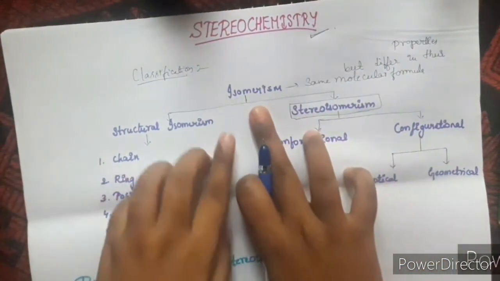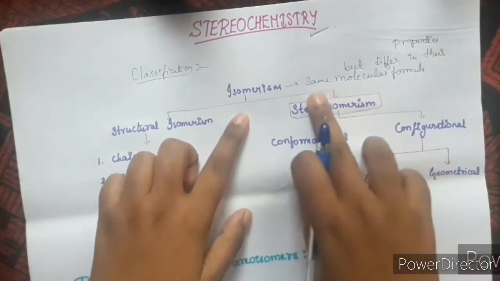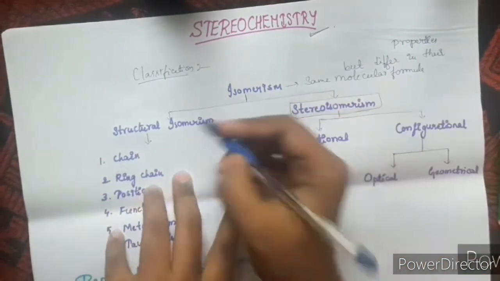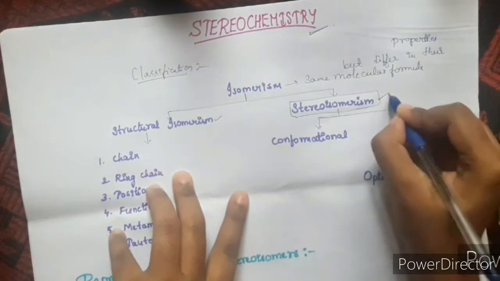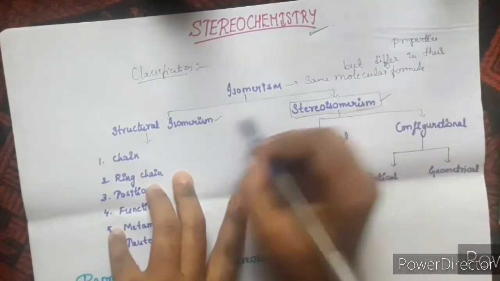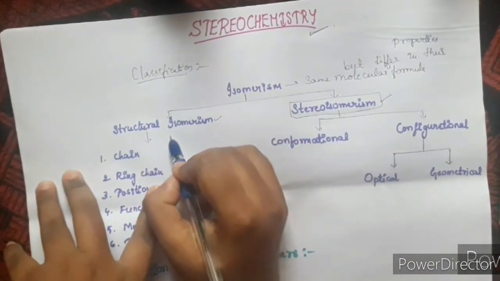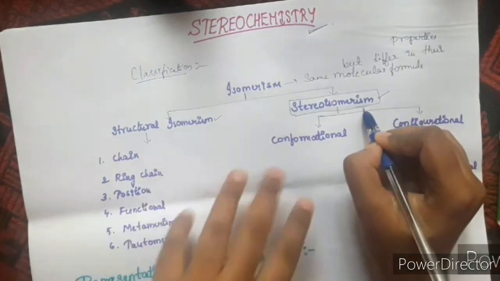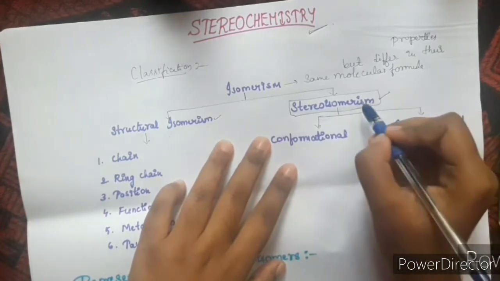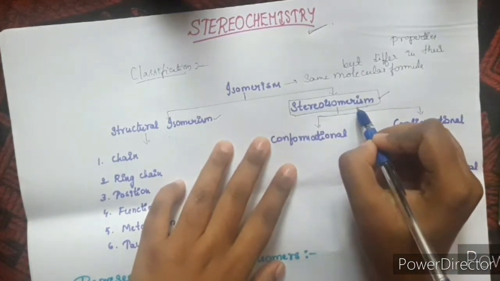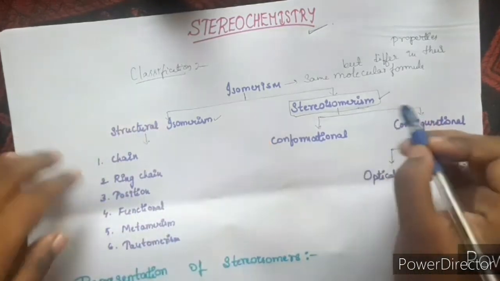So, we have learned the definition of isomerism. Here we learned that it has same molecular formula. So, the structural isomerism also has the same molecular formula and the stereoisomerism also has the same molecular formula. The property differed in case of structural isomerism is the structural properties. In this case, the three-dimensional arrangement of the molecules varies. Hence, the definition of stereoisomerism says the study of the three-dimensional arrangement of different molecules.